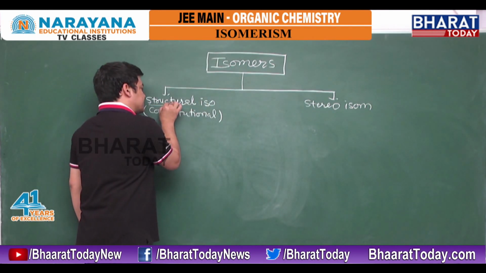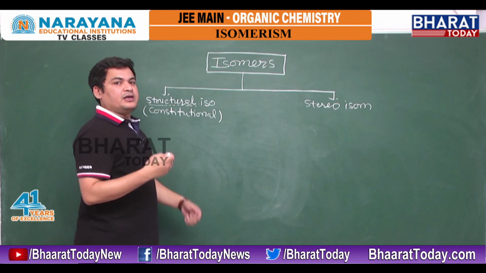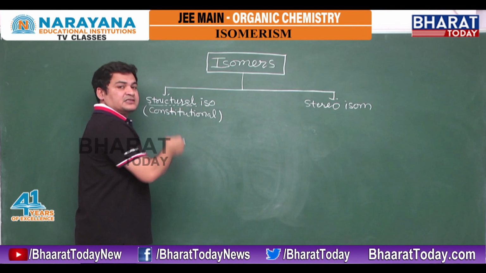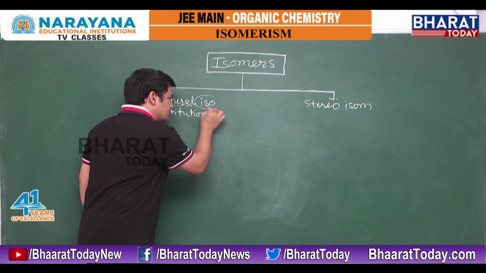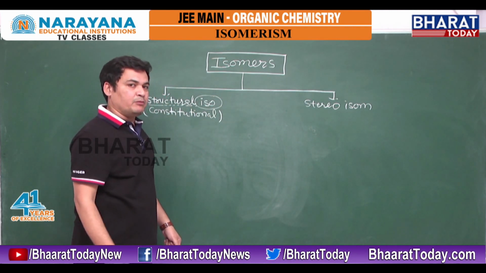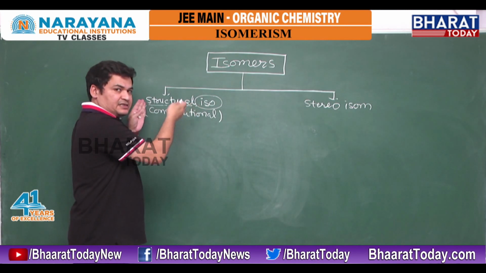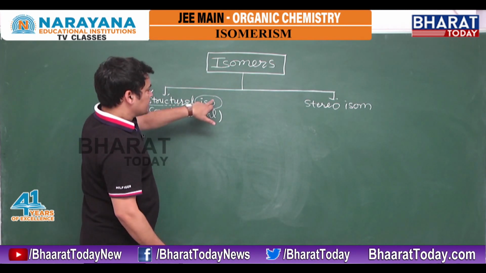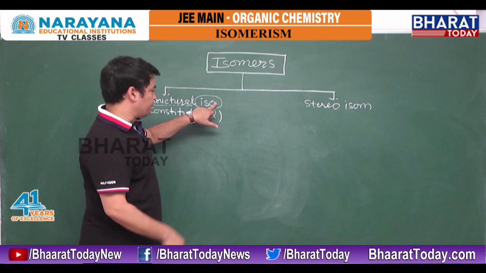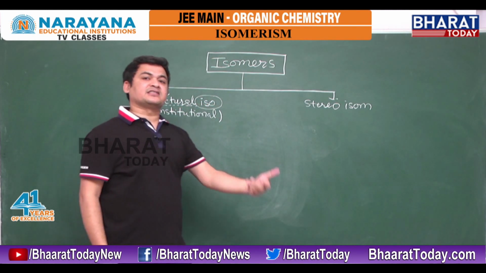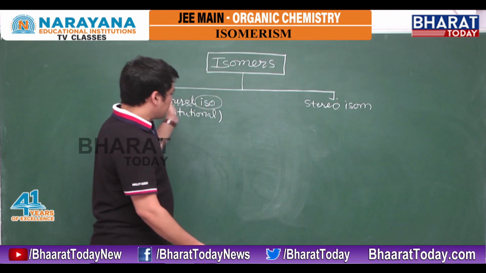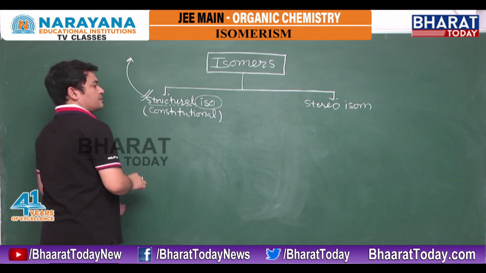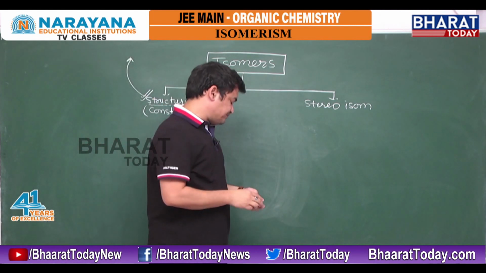Whatever name is written initially, that is what shows the difference in property. The meaning of the term structural isomers is: isomers means they have the same molecular formula, but the term written initially shows the difference in properties. It means the two compounds have the same molecular formula but different structures. That's why they are called structural isomers. And to understand getting different structures, I am telling you a simple meaning.